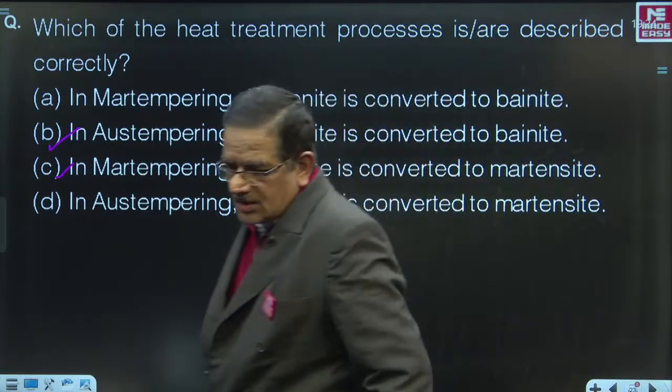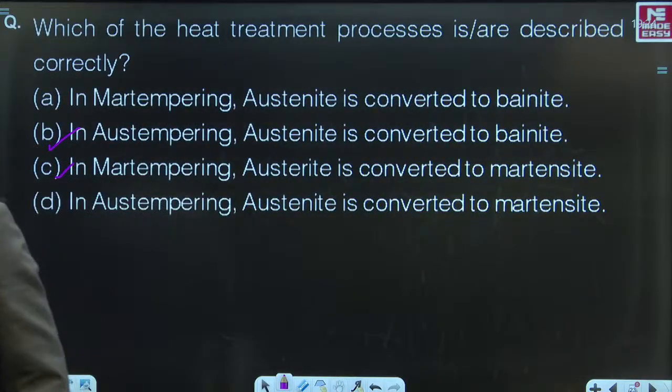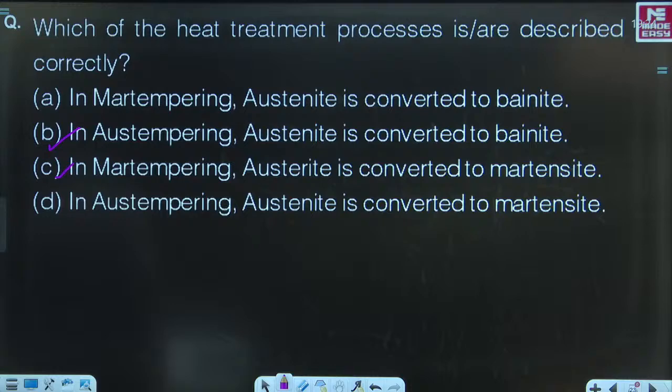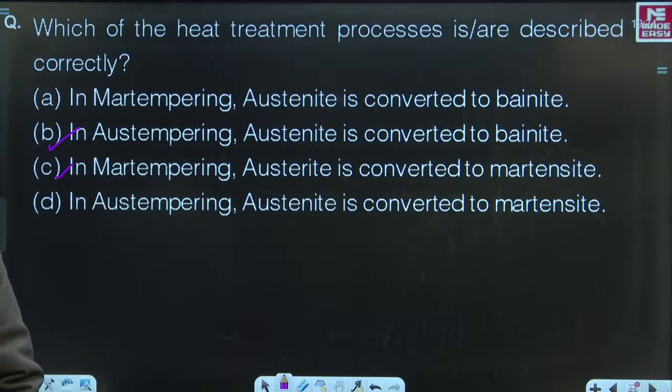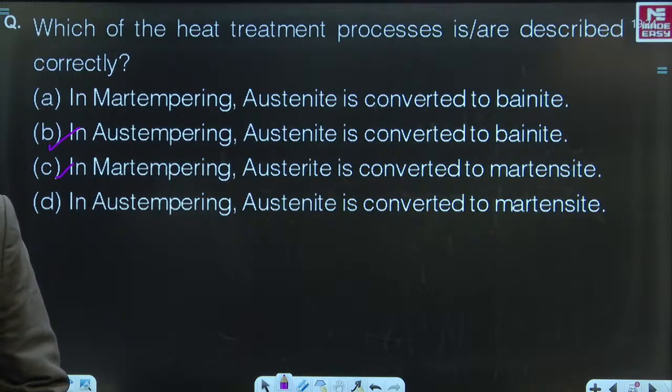So what are the correct answers? B and C. Are they right answers? Let's see. Yes. Avinash, Utkarsh Singh, Rajiv Kumar, very good. And Abhishek Kumar, B and C, very good. And Ankush, one choice is correct. C is correct, D is not correct. In austempering, austenite is not converted into martensite.